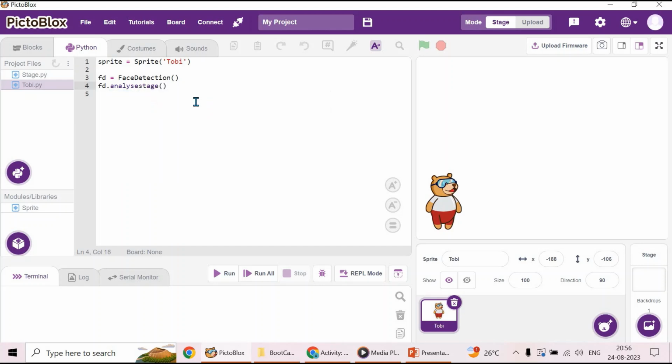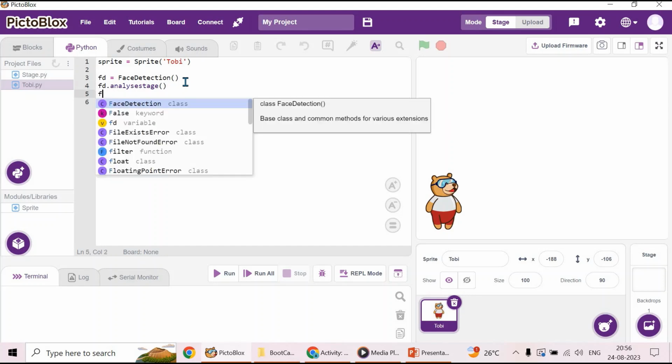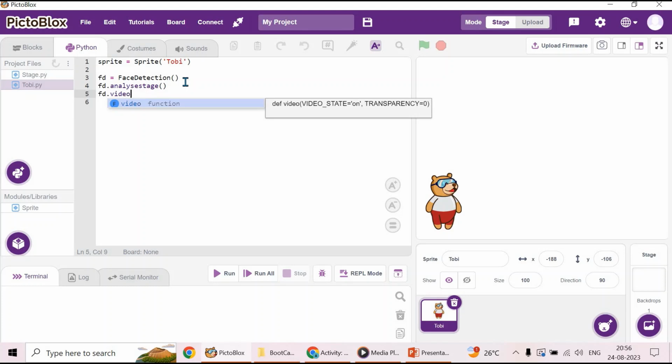Then we have to turn on the camera now. So let's use the function fd.video on. Now your video will be turned on. At value 0, the camera feed will be shown as it is on this stage. It will be very clear, as it is on this stage.